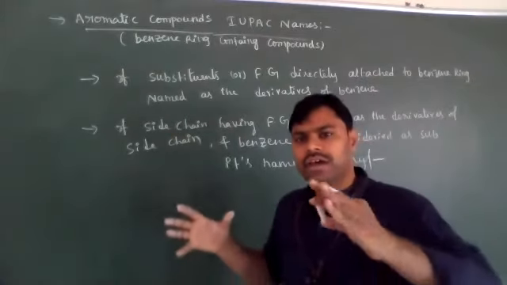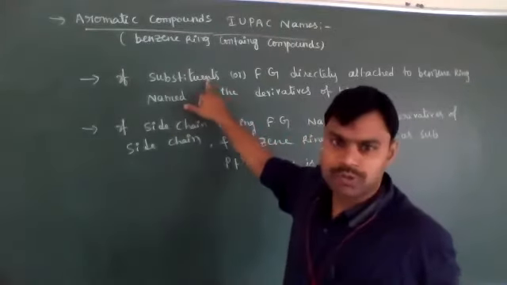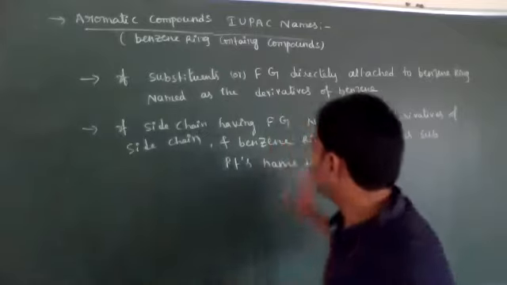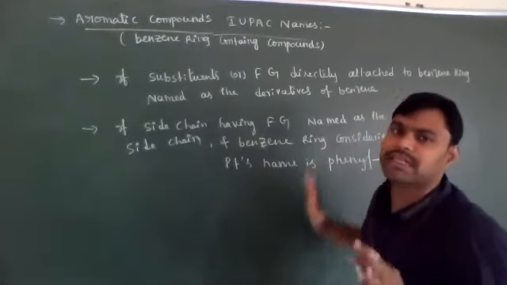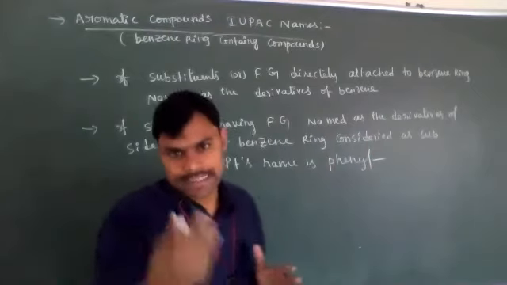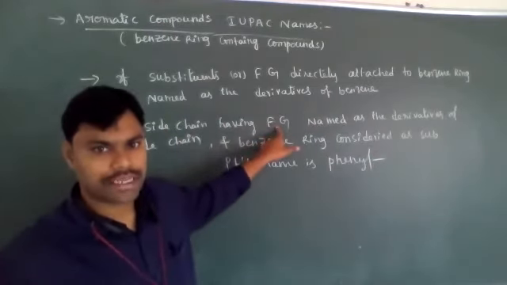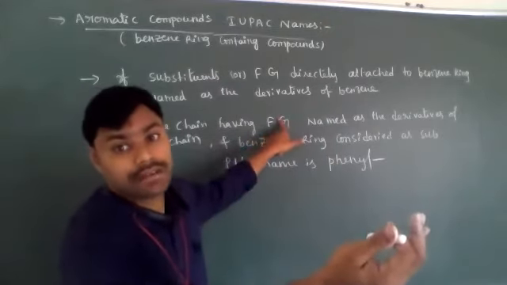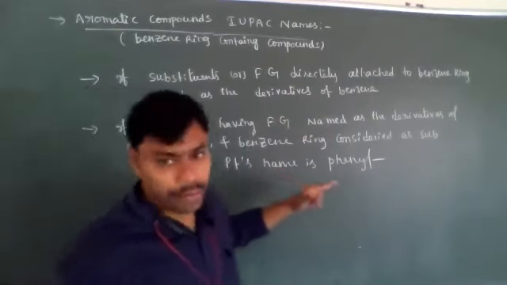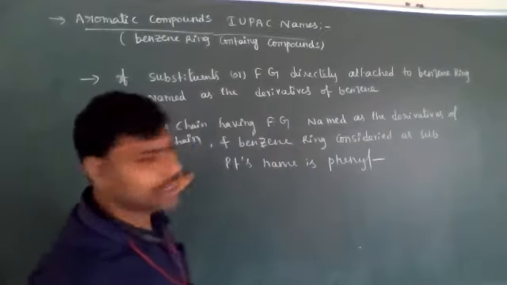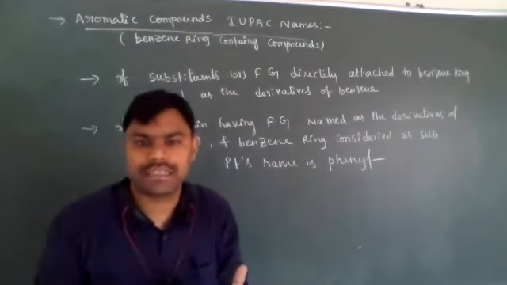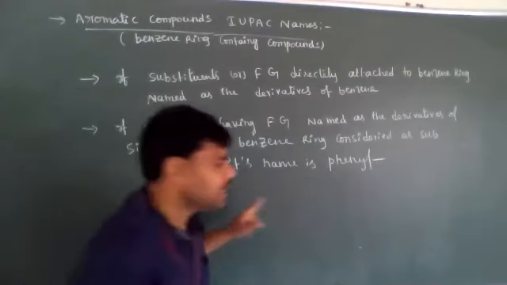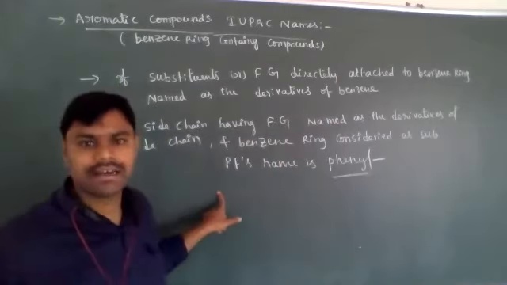The one thing is, if the groups or functional groups are directly attached to the benzene ring, then all those compounds are named as derivatives of benzene. Next, the second thing is the side chain having functional groups. The functional group is not directly attached to the benzene ring, it is attached to the side chain. Then that organic compound is named as a derivative of the side chain, and the benzene ring is considered a substituent. How do we write the benzene ring name, dear students? The benzene ring name is phenyl.